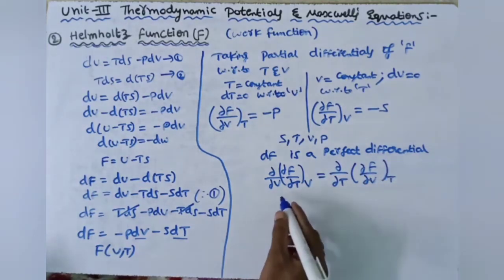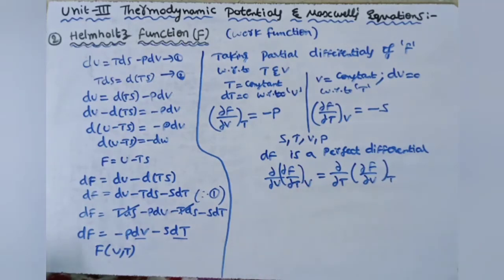This is the condition for a perfect differential function.